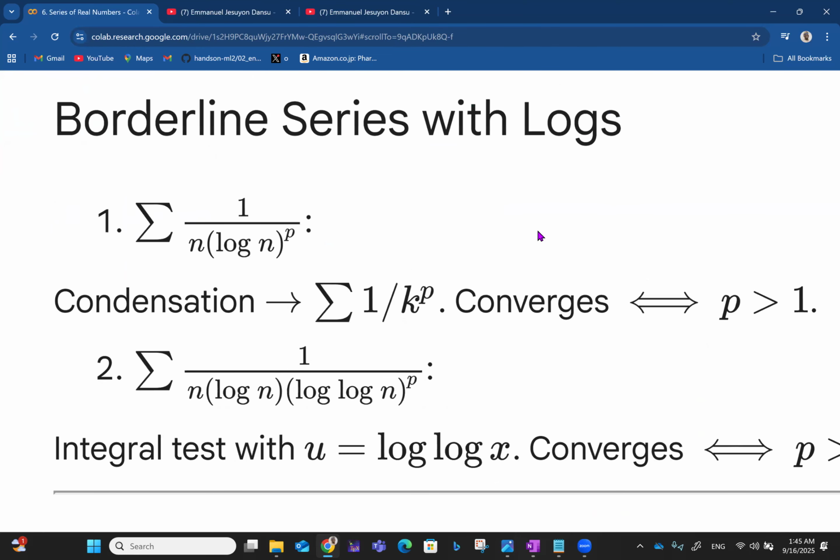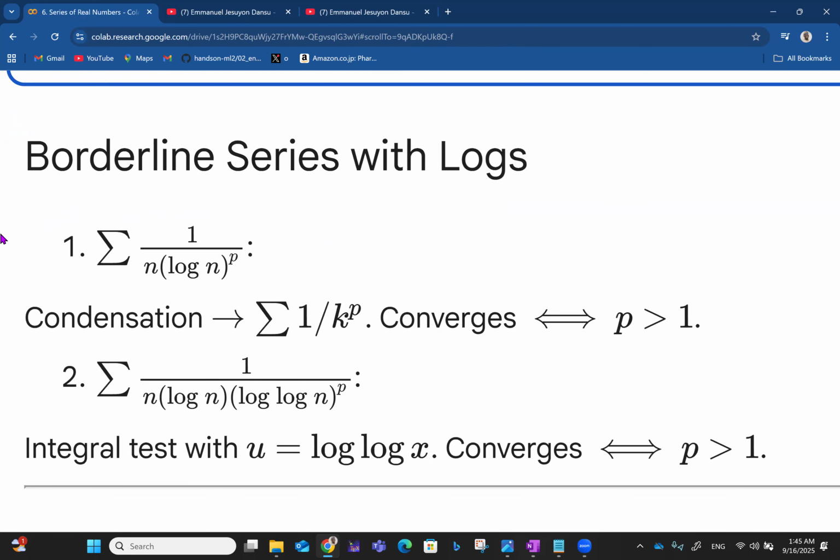Imagine that you have a summation of 1 over n (log n)^p, then the condensation implies that the summation of 1 over k^p converges, just like what we saw just now, if and only if p is greater than 1, right? On the other hand, you have the summation of 1 over n log n (log log n)^p. Using the integral test with u = log x, this converges if and only if p is also greater than 1, just like the other one.